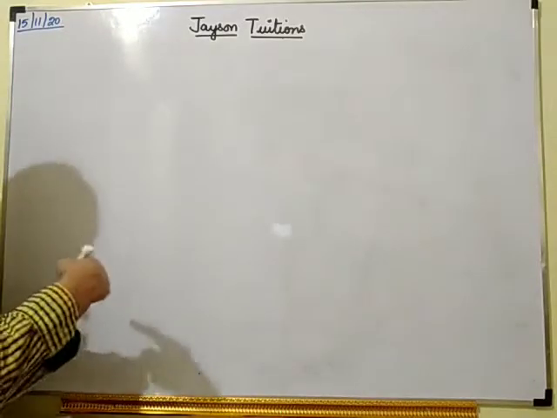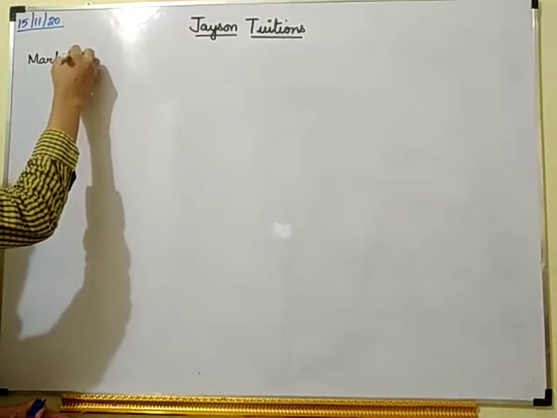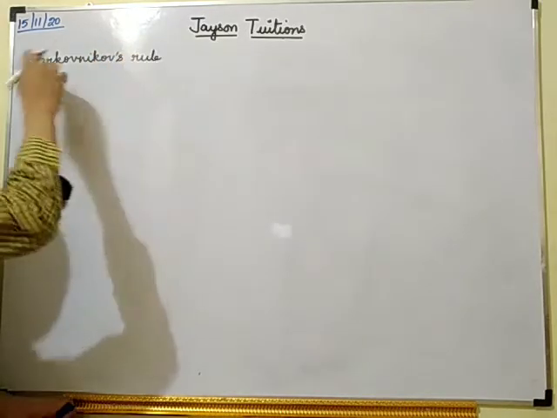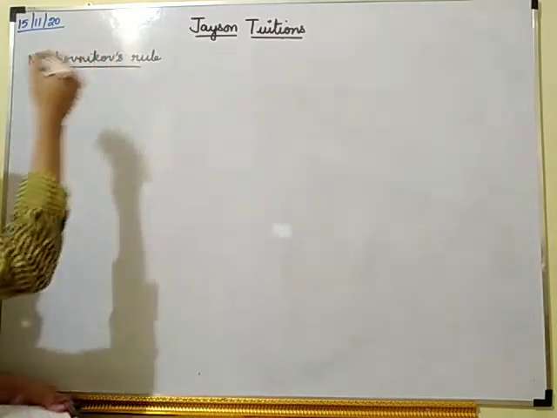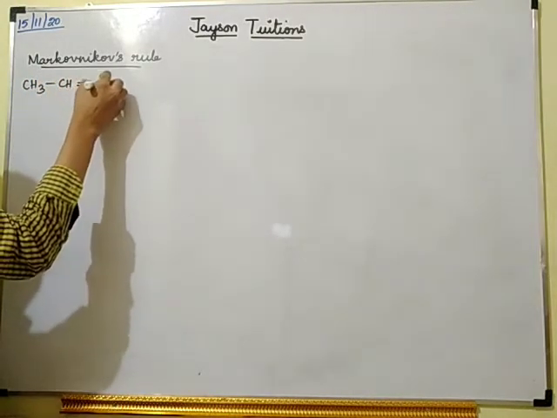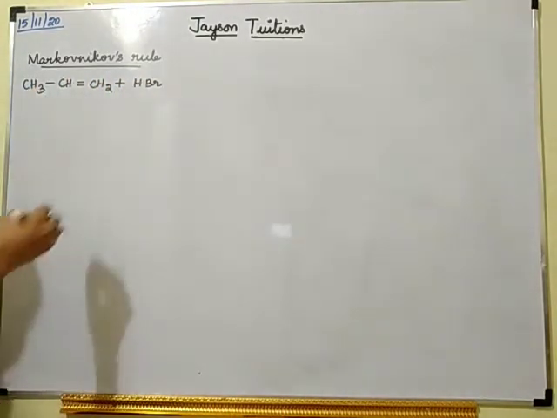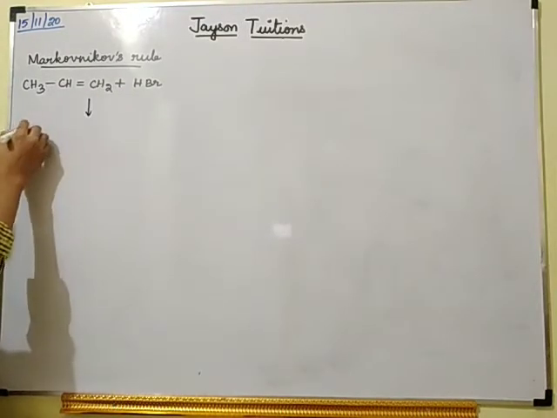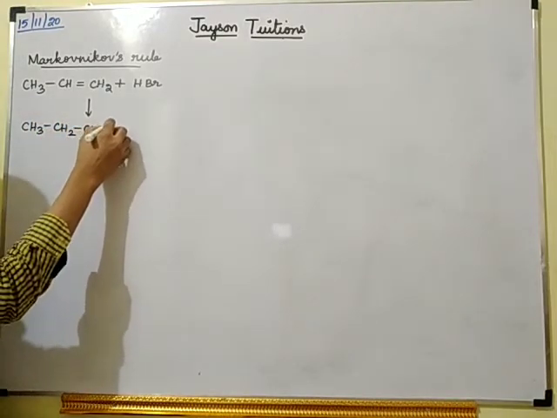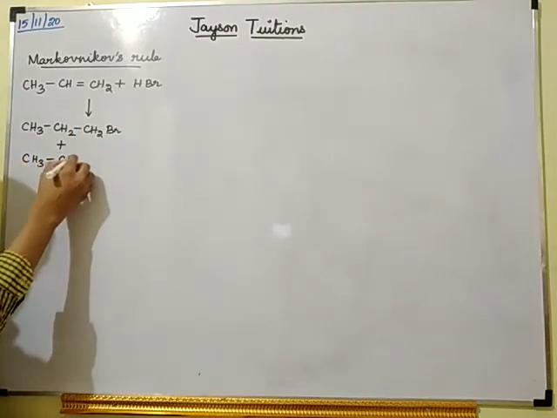In the last class we were discussing Markovnikov's rule. According to Markovnikov's rule, if you are adding a hydrogen halide to an alkene, two types of products will be formed: CH3CH2CH2Br and CH3CHBrCH3.